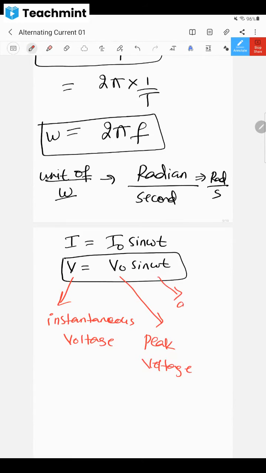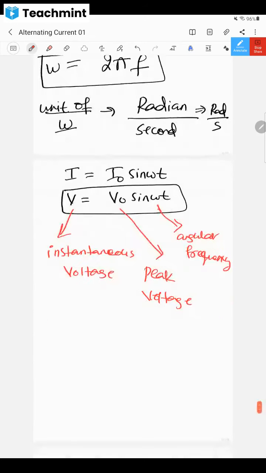Next, omega is as usual. What is this? Angular frequency. And the sine function everybody knows, and t means time. Everybody knows that. So I hope these things are very clear in your mind so that I can move forward now.